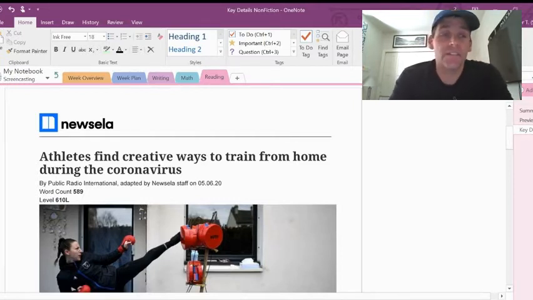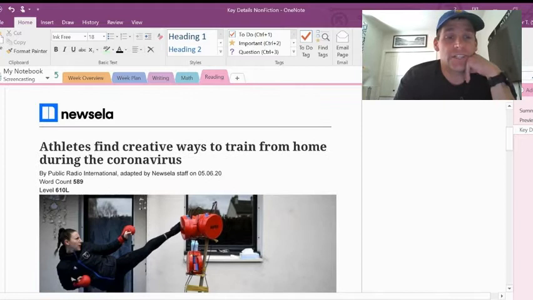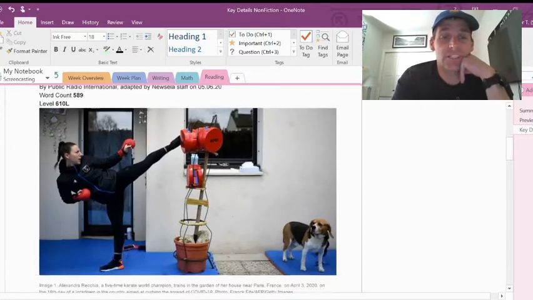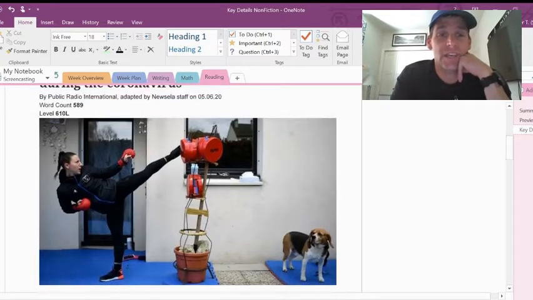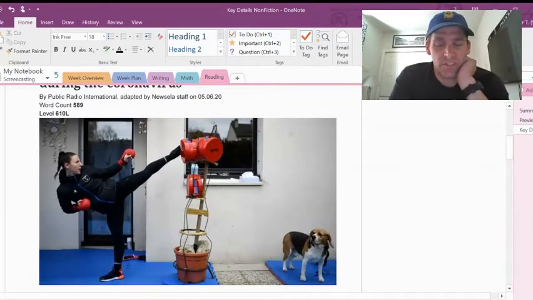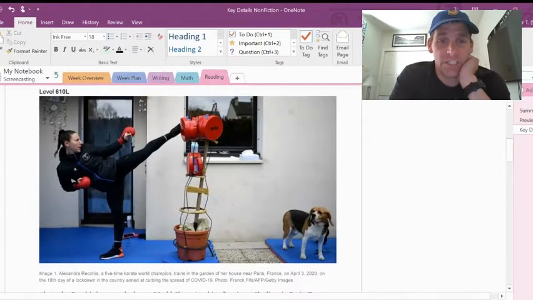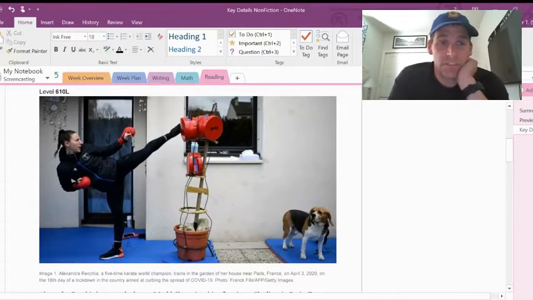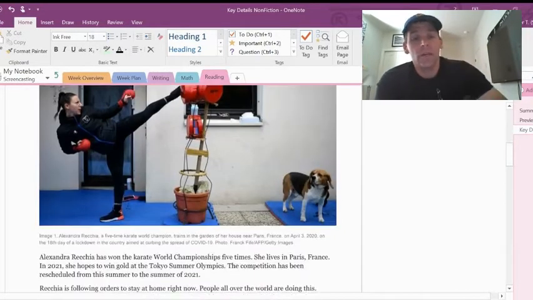I'm going to start to think also about some questions I have or some information that I already know. In this case, it's athletes find creative ways to train from home during the coronavirus. I can see that this is somebody who looks like they're doing some sort of boxing or karate or something like that because they're getting really high. And it certainly looks like they're not using something that would be in a gym. So this person must be at home if she's working out.